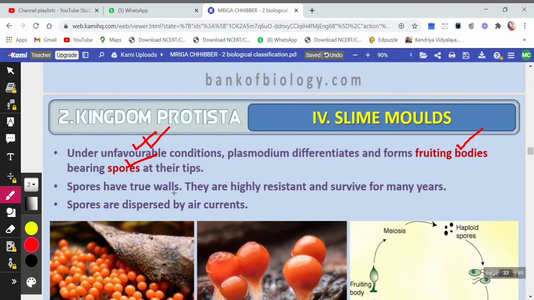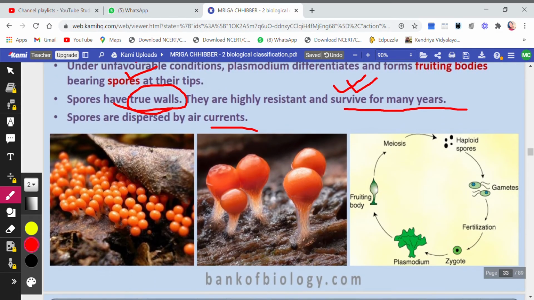Spores have true walls. They are highly resistant and survive for many years. These spores can survive for many years. Why can they survive for many years? Because they have true walls. These walls will help them to survive the unfavorable conditions. And wherever they are dispersed by air currents or through any other means, they will fall. And if they get favorable conditions, that spore will germinate again and it will form the new organism.